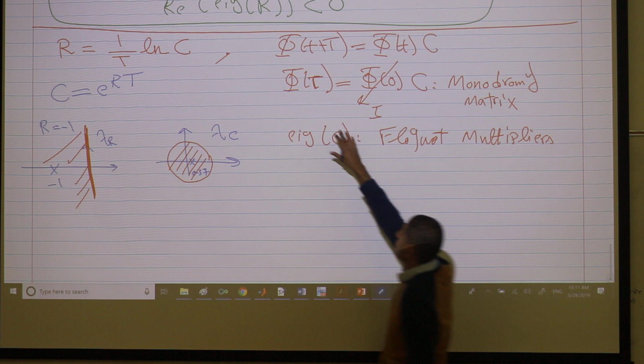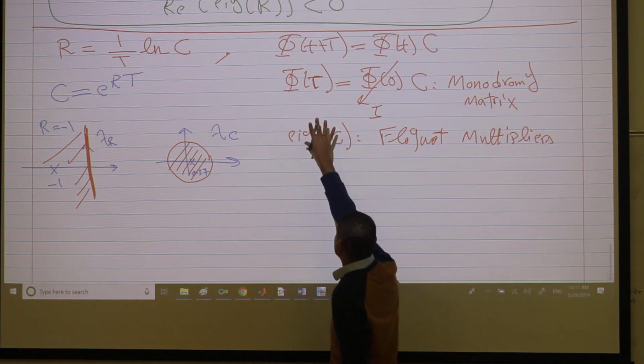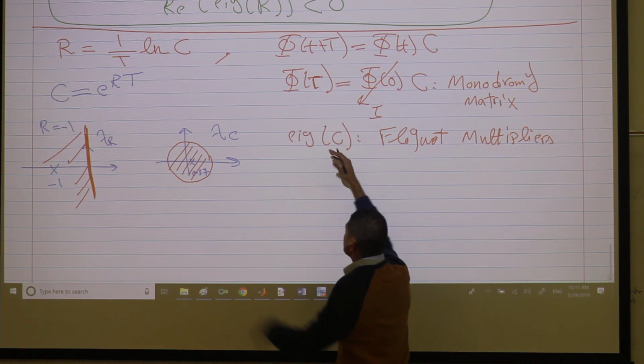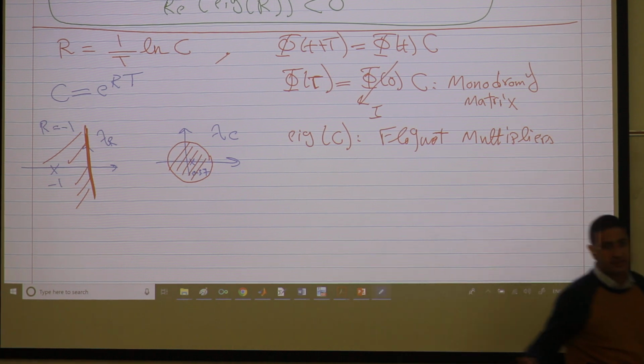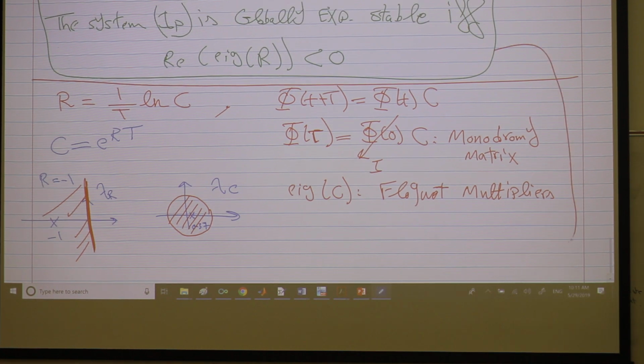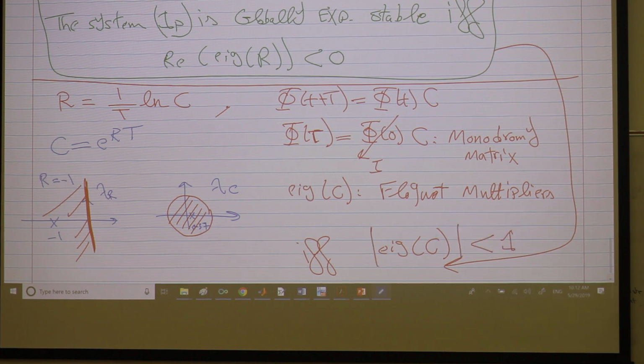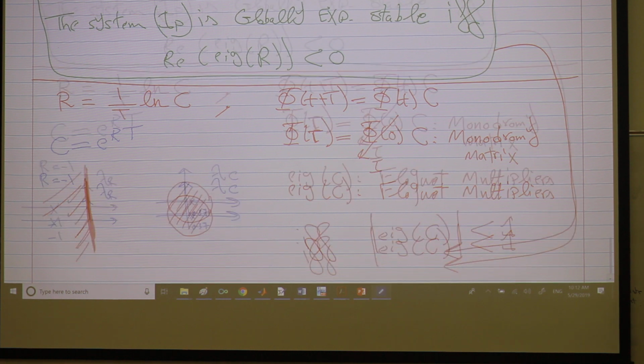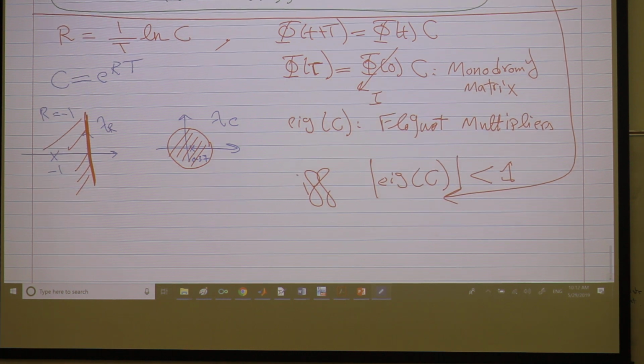Please go and simulate your system for one period. Get this matrix. Check the eigenvalues. They must lie in the unit disk, and that's it. Okay? So again, I can repeat this result and say: if and only if the absolute value of the eigenvalues of the monodromy matrix, which is the solution after one period, is strictly less than 1. Okay? Any questions so far? We're done with this result.